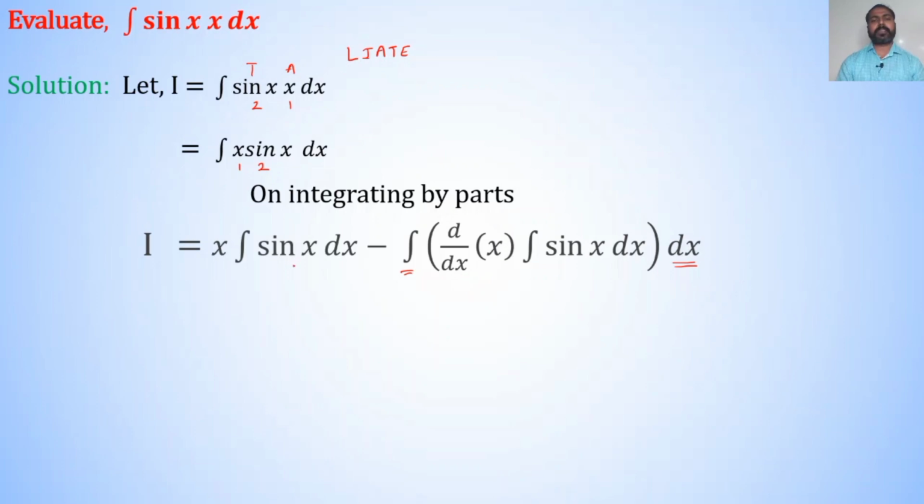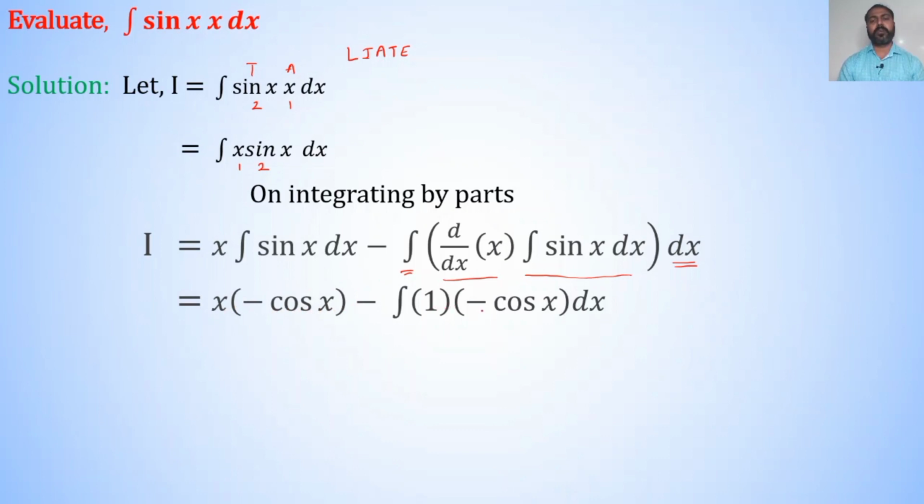We know that integration of sin x with respect to x is minus cos x and derivative of x with respect to x is 1. Also integration of sin x with respect to x is minus cos x. Therefore, I is equal to x into minus cos x minus integration of 1 into minus cos x dx. Here x into minus cos x is nothing but minus x cos x, minus minus becomes plus, 1 into cos x is cos x. So, I is equal to minus x cos x plus integration of cos x dx.